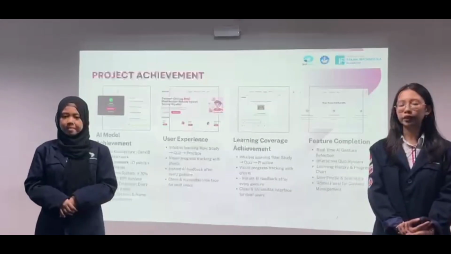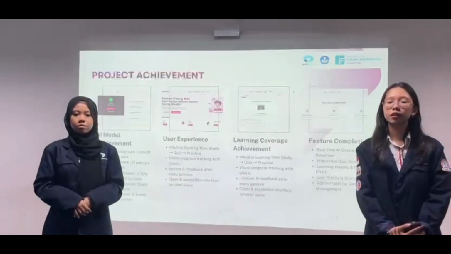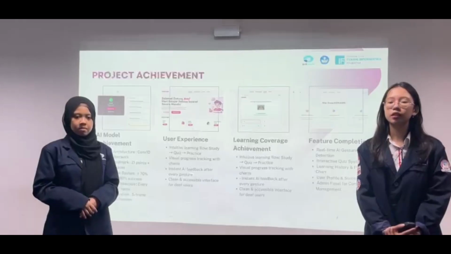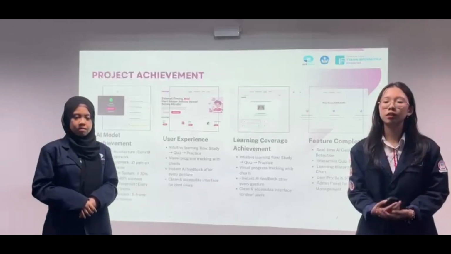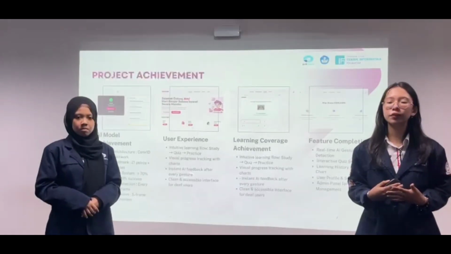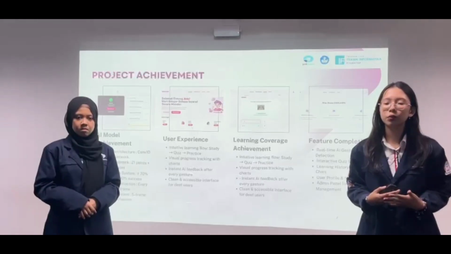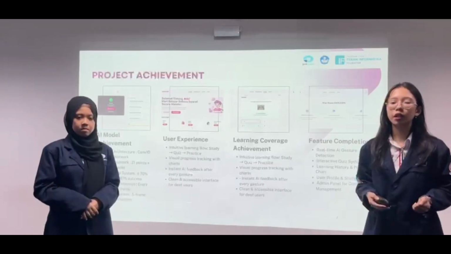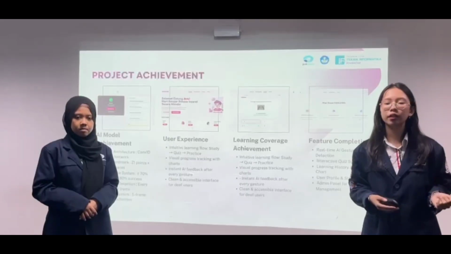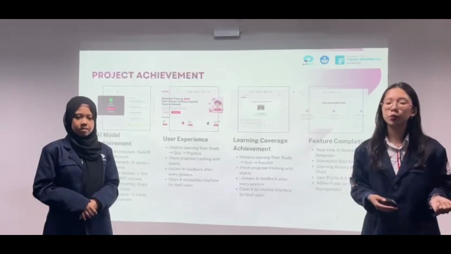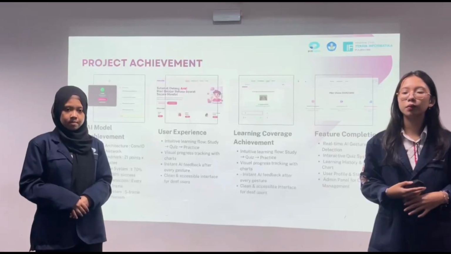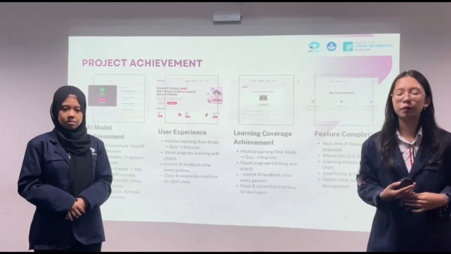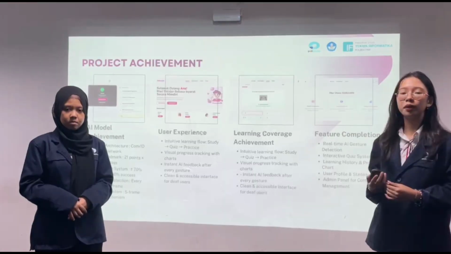On this slide, I'm going to present our project assessment. The first one is the AI model assessment. Sign Learn uses a convolutional neural network integrated with MediaPipe Hands to detect hand gestures in real time. The model tracks 21 hand landmark points, each with 3 coordinates, giving the model a total of 63 data points per frame to analyze.